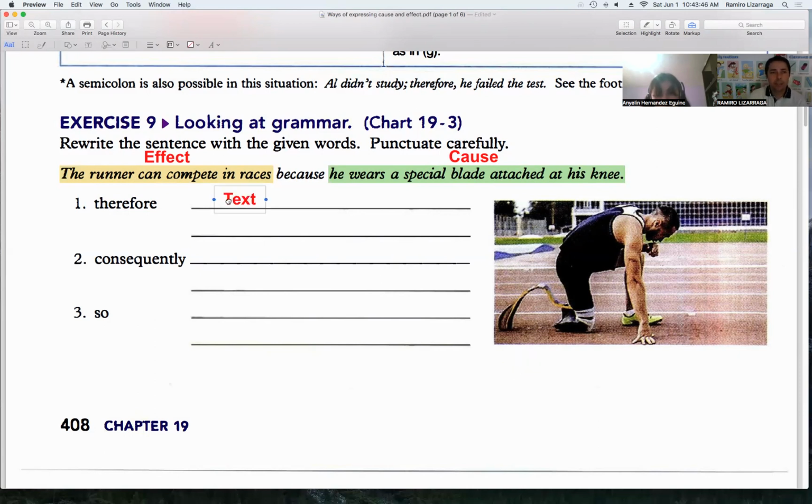So now let's use it with therefore. Let's make a sentence. Let's use comma or period or anything you guys want. So how do you think it's going to be? Maybe we can give him a name. Let's call him the runner. What can we say about the runner? Think about it. You tell me.